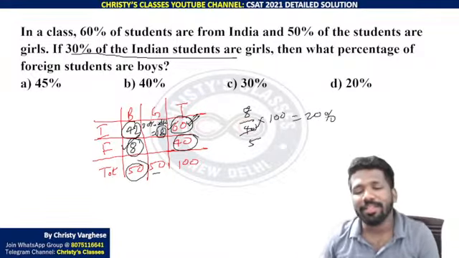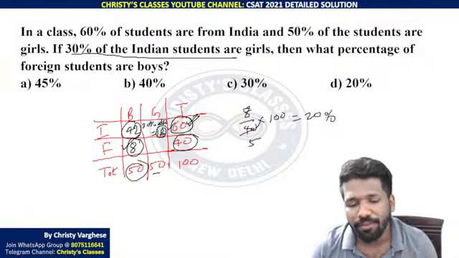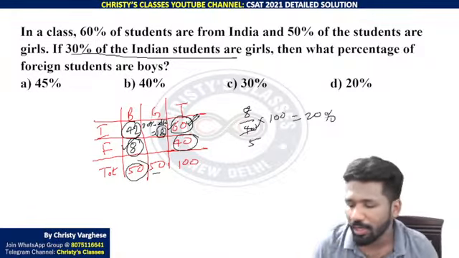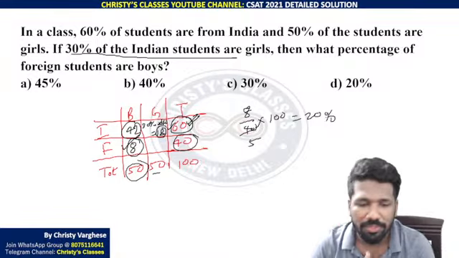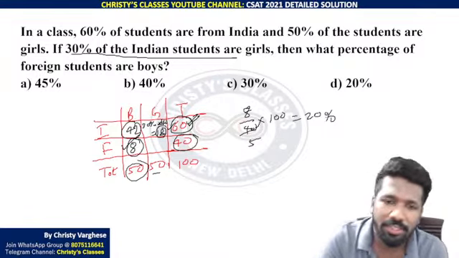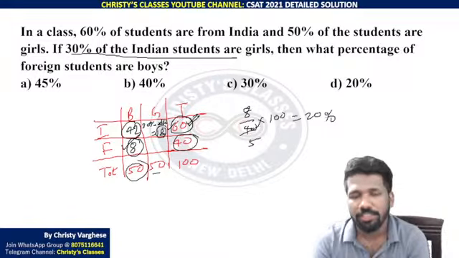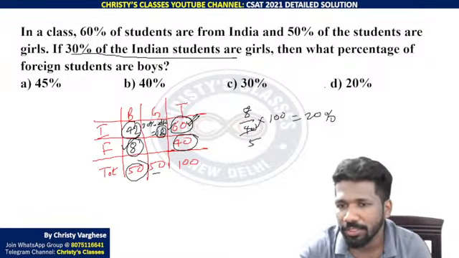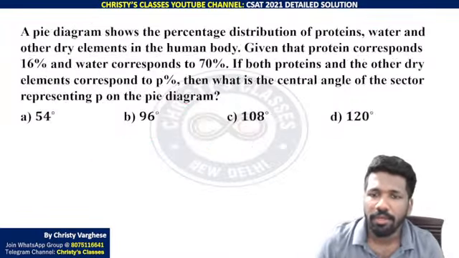Or in my Mendel math class, I taught you 1 by 5 fraction is corresponding to 20%. 1 by 2, 1 by 3 up to 1 by 11, if you can learn, it is very good. Those of you missed my Mendel math class, in this channel itself you can find percentage related Mendel math class. Just search it, you will easily find it. That will save a lot of time in percentage questions. So 20% is the answer.